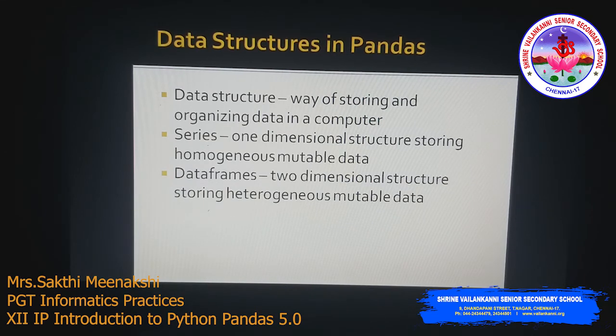So this is all about the introduction. In the next class we are going to see how to create series using Python. Okay, so we will be moving on to series and then how to create the series. Right, so we have seen about what is pandas and what is data analytics, okay, and what are the features of pandas and what are the main data structures in pandas in this class.